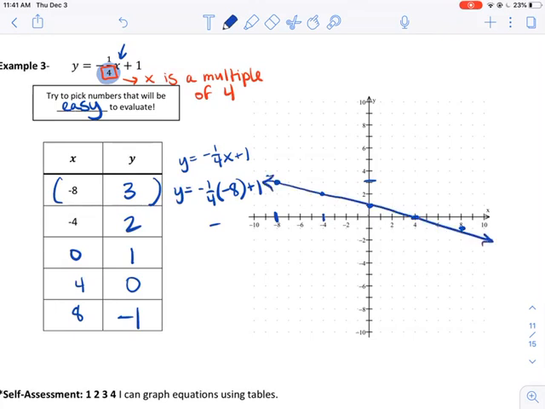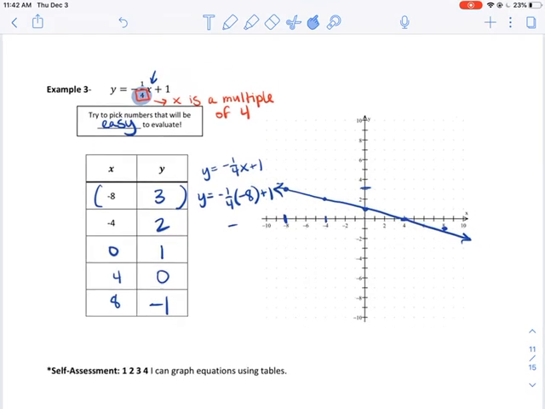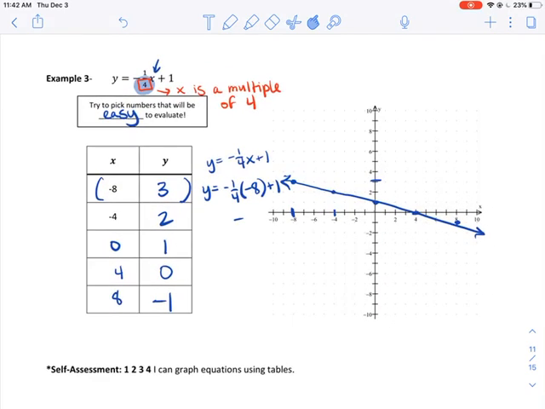Oh, I missed that dot. So if you don't have a ruler, like I don't have a ruler, and your straight line looks a little off, but you plotted all your points correctly, that's okay. All right, hopefully that helps you out. Good luck.